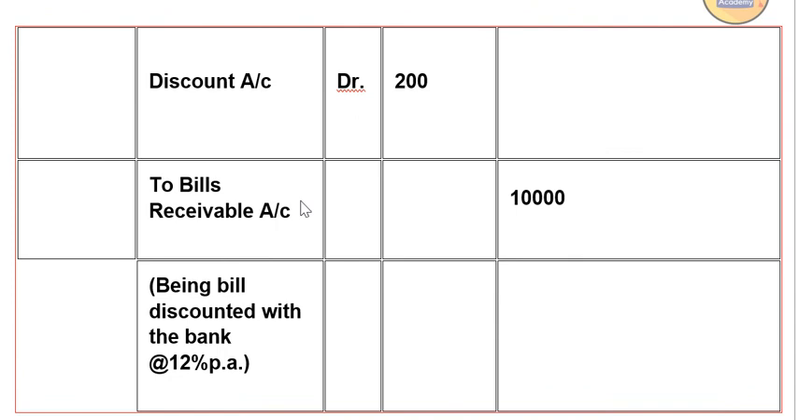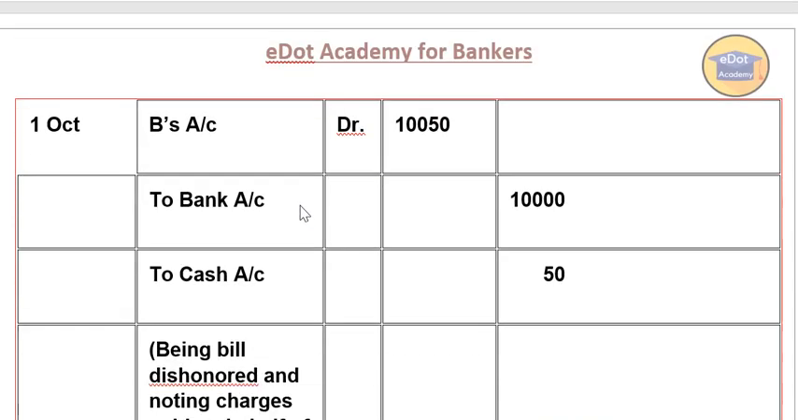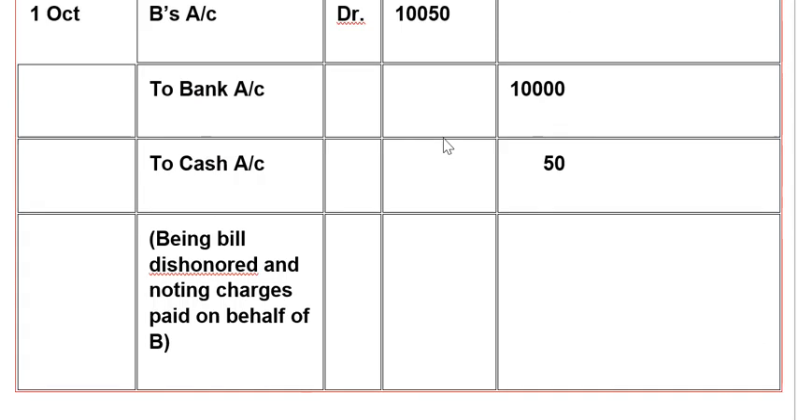Now the bill is dishonored on the due date, 1st October. So again he is debiting B's account once more. All noting charges he is taking from B only. The 50 rupees he has paid in cash, and because he has to credit his bank account, he has debited B's account with 10,050 rupees. So these were the entries made in A's books of account.